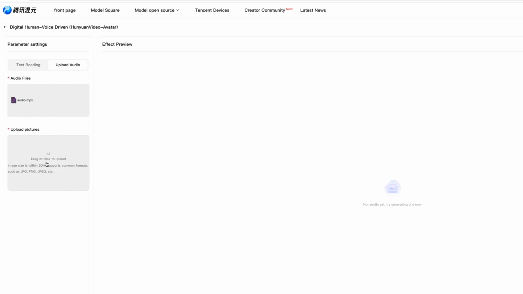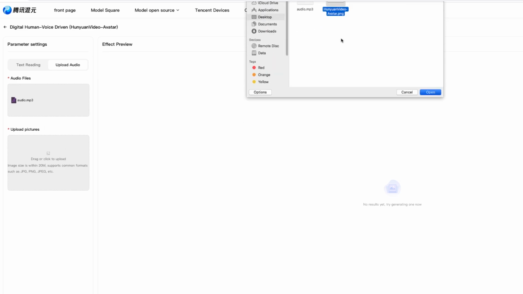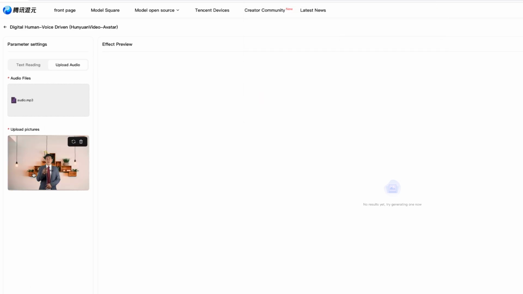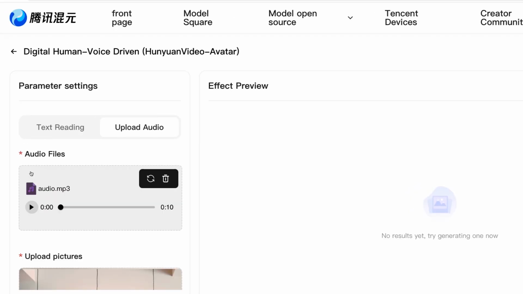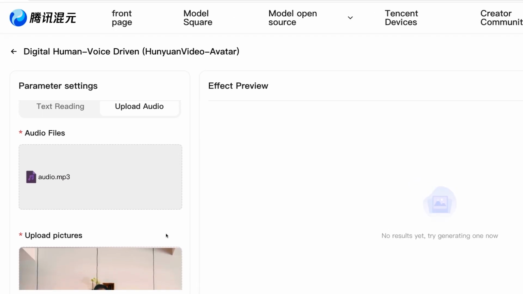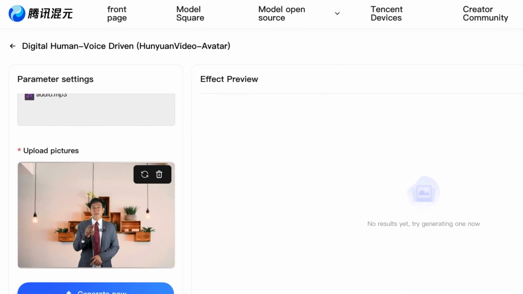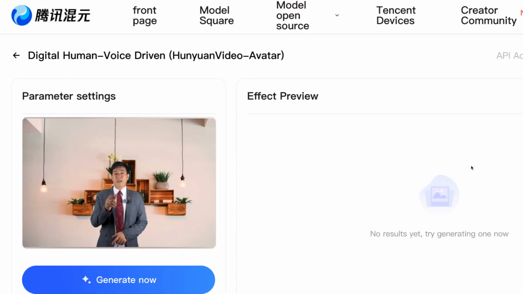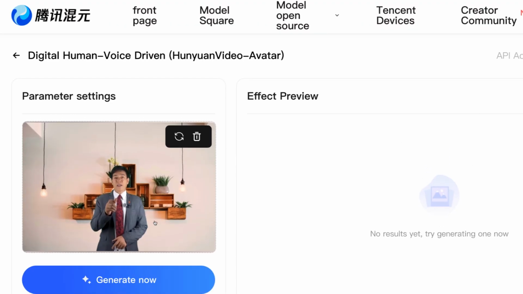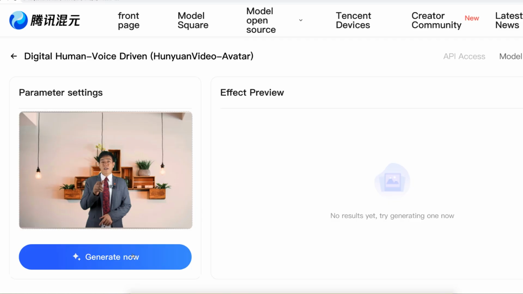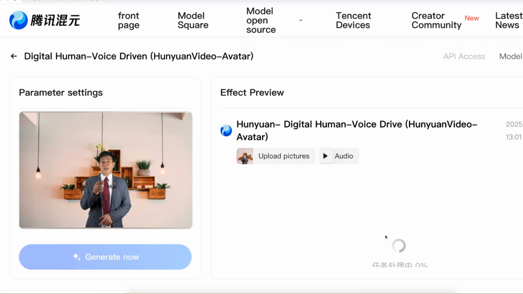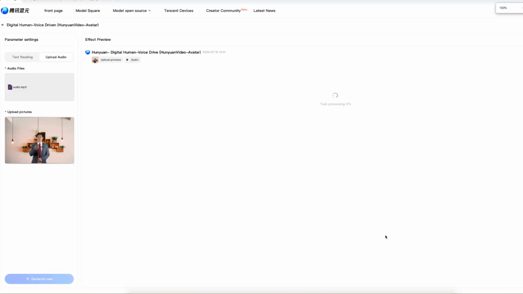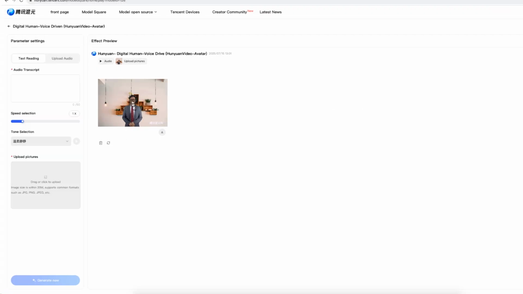Good. For the image, I am going to upload an image of a man to match the audio. Click on the upload image below. You will see that the image is now uploaded. Another thing I want you to take note of is that you can't input a prompt on this tool to guide the video generation, unlike other AI video generators. This is the limitation of the online version, but you can do that on the local one. Then click on generate. The tool will begin the generation process immediately. It usually takes a few minutes to generate. Let's see what the tool generates for us.